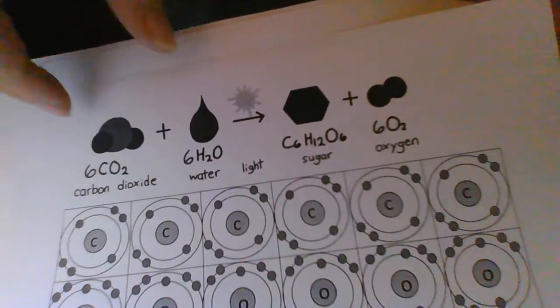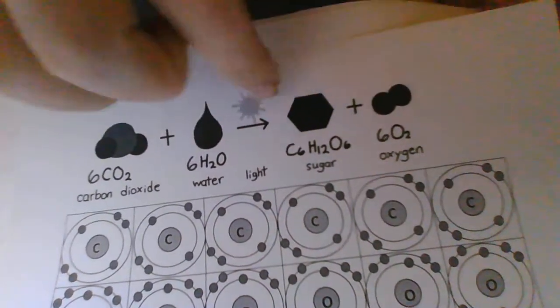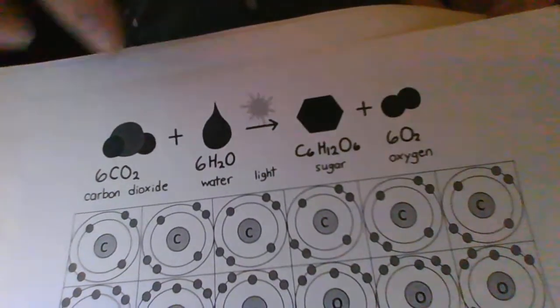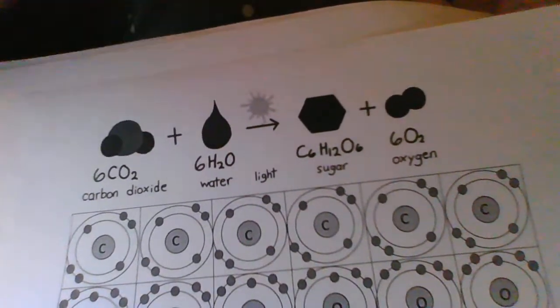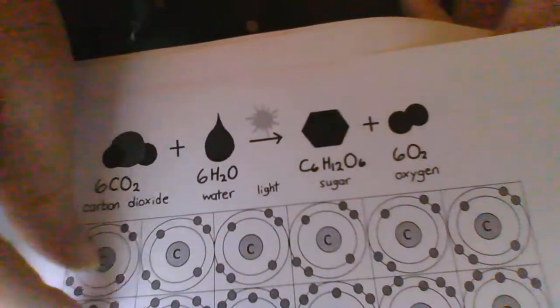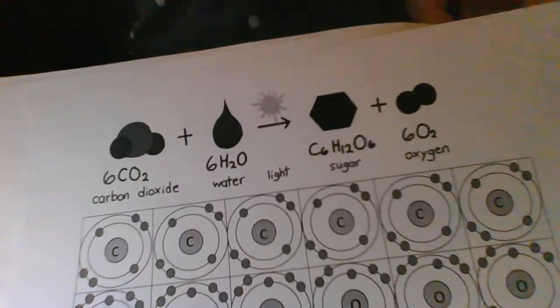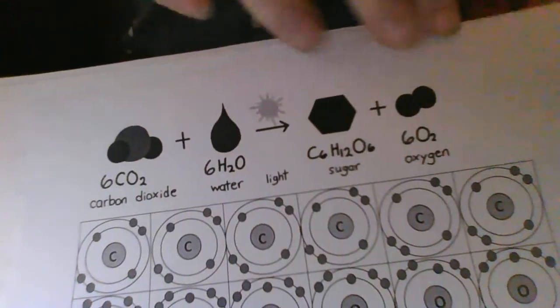Cooking is a reaction. You've got the things that you put together, and then if you add heat, they turn into something else. That's exactly what's happening. So I took this right here, because of the way the formula works. Remember, there's 6 carbon dioxide molecules. So I did 6 carbon dioxide molecules, and I just broke them up and drew them apart, and I cut them up, and 6 waters. And then I'm going to show you how it creates the other.